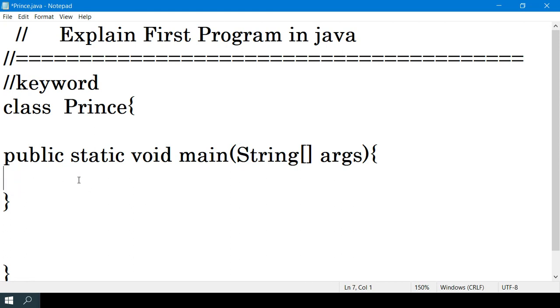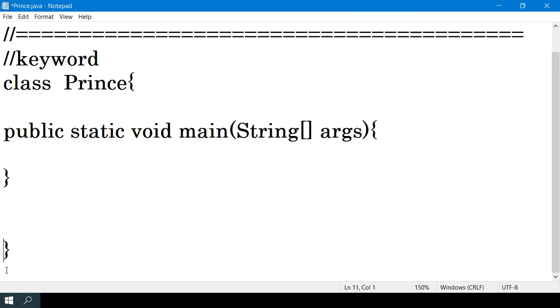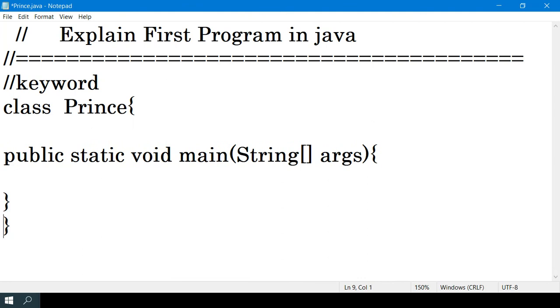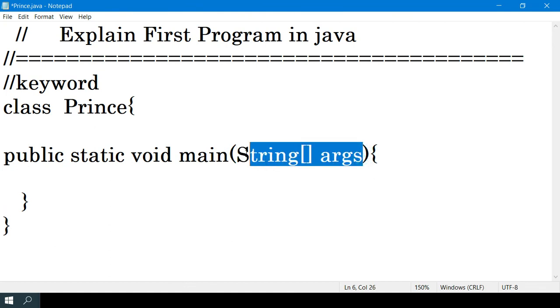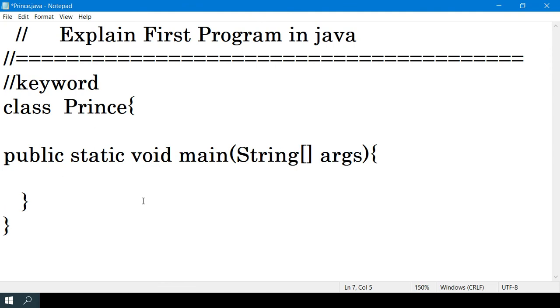I will explain this when I cover command line arguments. This String args is a String array, and it can take whatever data you send from your command prompt and use it in your class. I hope you understood.